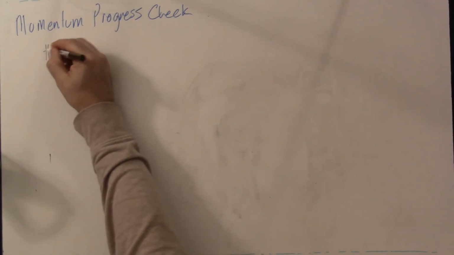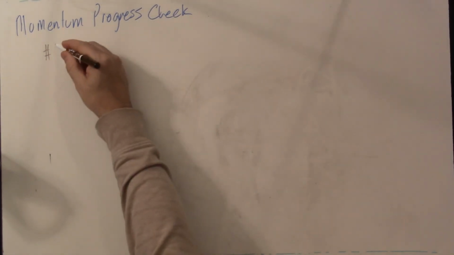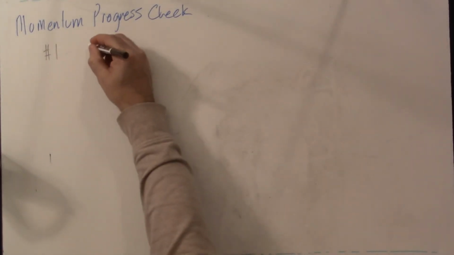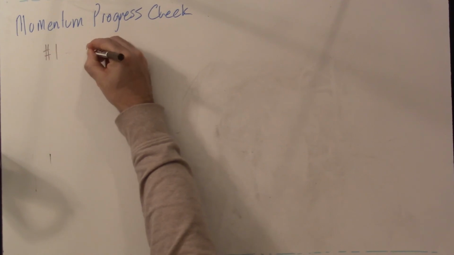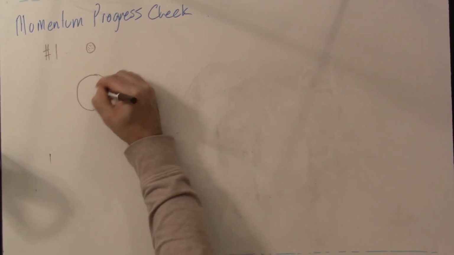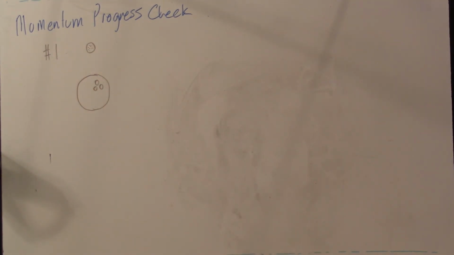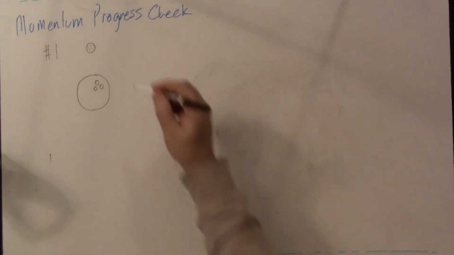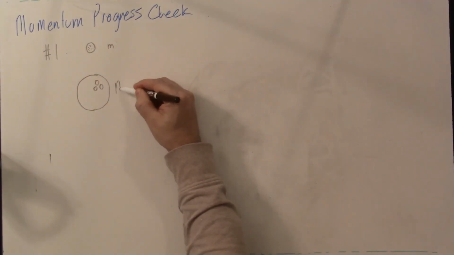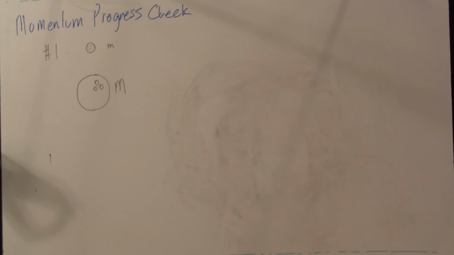So let's talk about number one. Number one says, when can a golf ball have the same momentum as our bowling ball? Well, if you think about a golf ball, it is relatively small and dimpled. And then you think about a bowling ball, much bigger. When can these two have the same momentum? Well, a golf ball is a very small object. It has a small mass, where a bowling ball has a really large mass. Is it possible for them to have the same momentum?